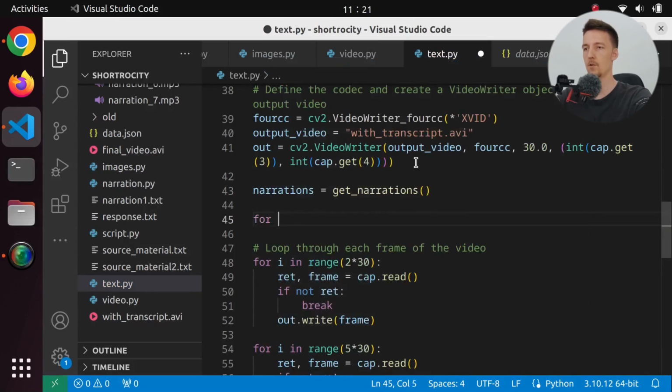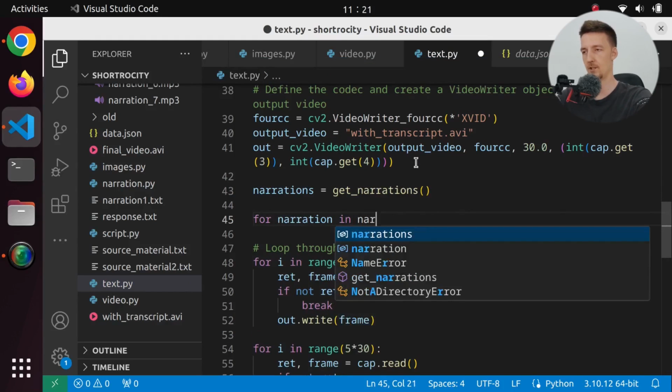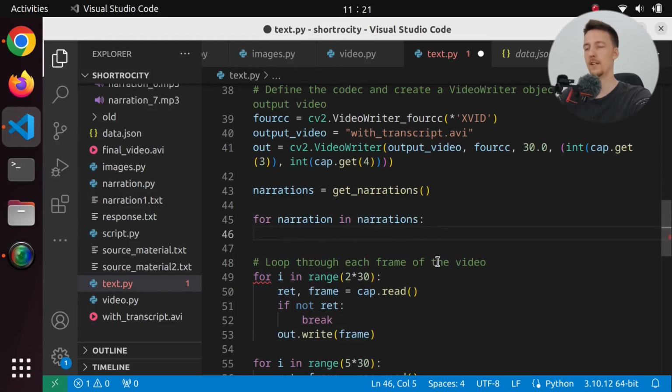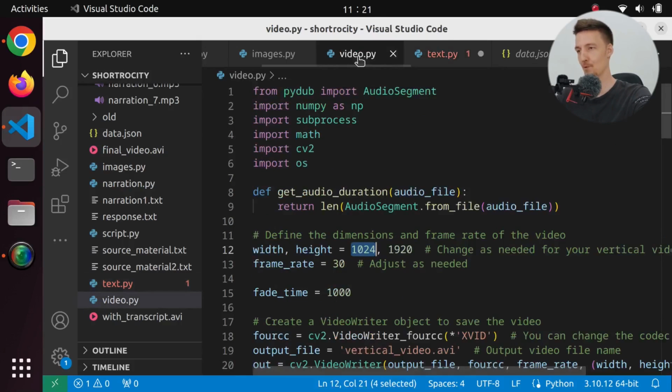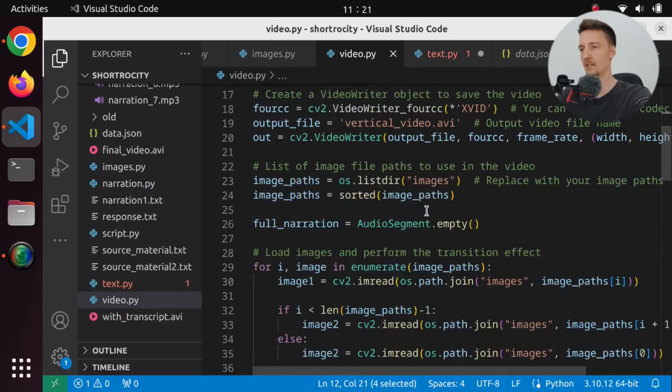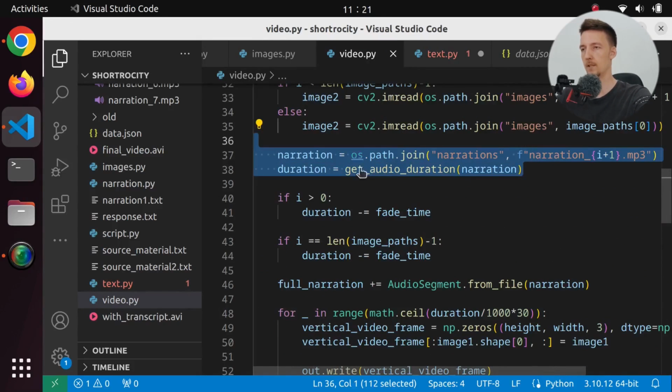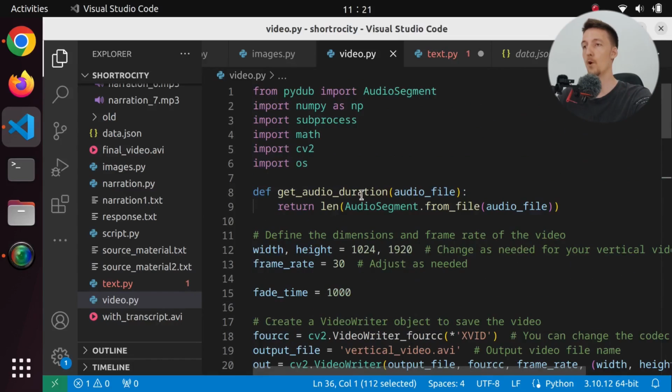And for narration in narrations, we're going to loop through all of the narrations, and we need to get the duration of the narration. I am doing it somewhere in here. This is what I'm doing. So can I in fact import video.py and use the same thing? Well, it's just this short function.